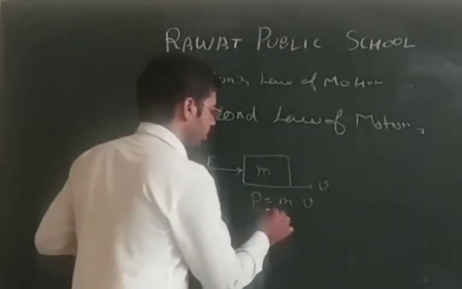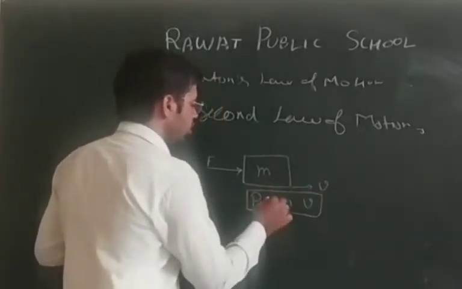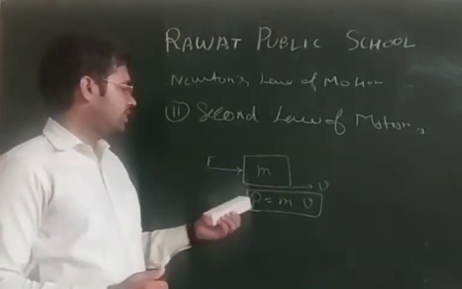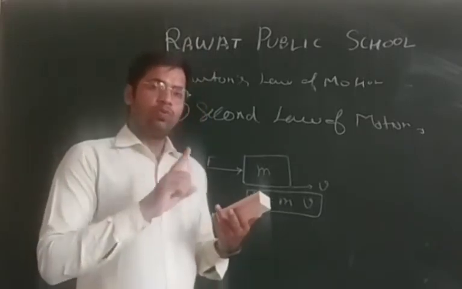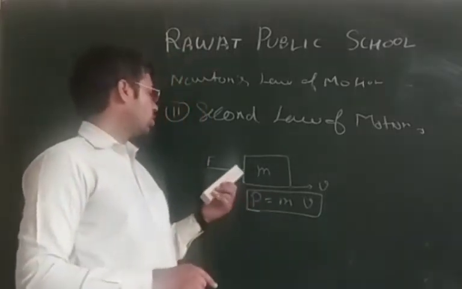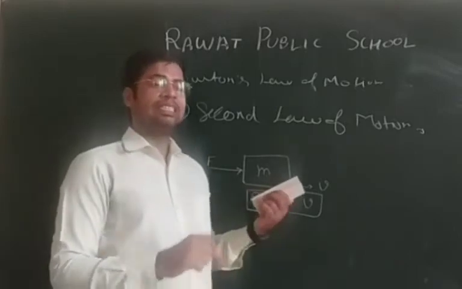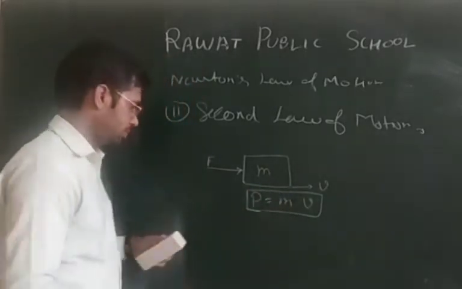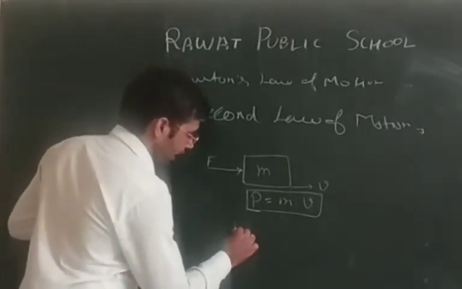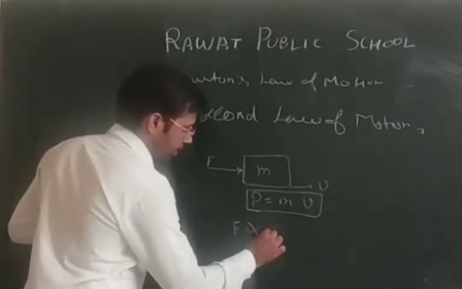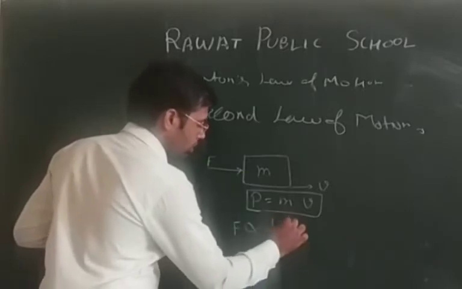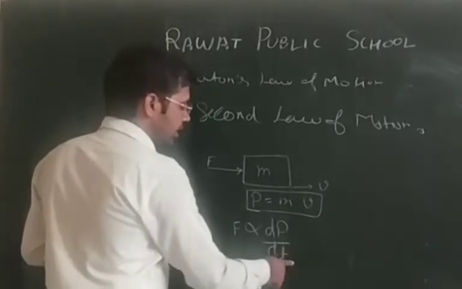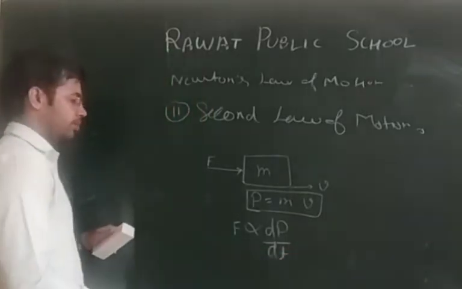Now the second law is saying that the force applied over the object is directly proportional to the rate of change of momentum. That is F is directly proportional to dP divided by dt. This is rate of change of momentum.